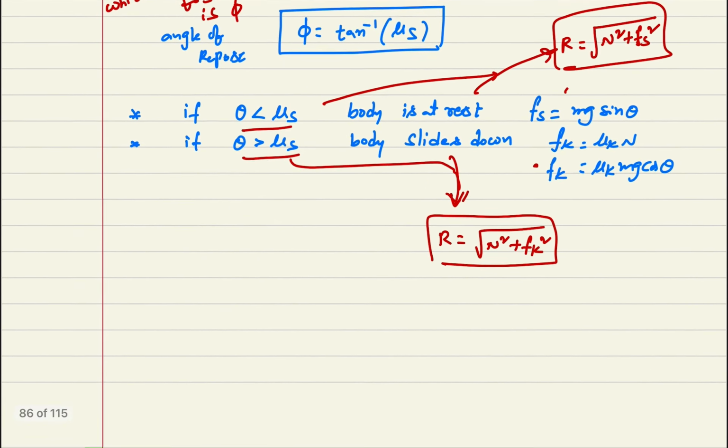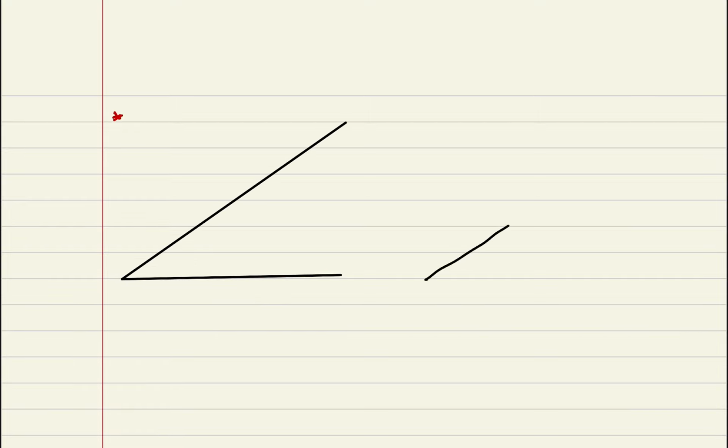Now we are going to discuss different cases. Let us consider a situation like this. I am taking a body on an inclined plane. Two cases. Let us consider theta.